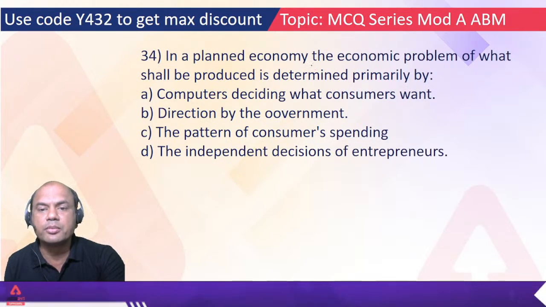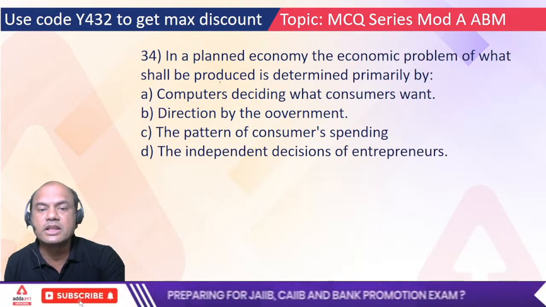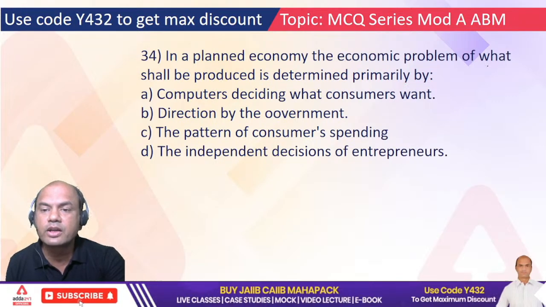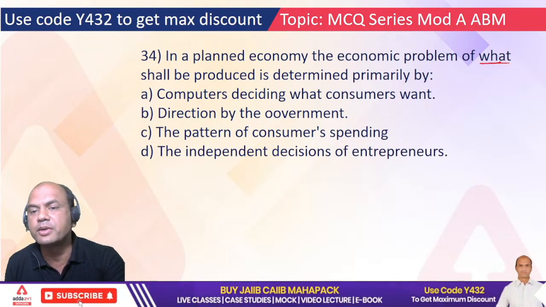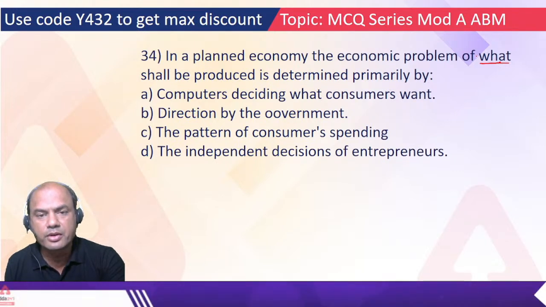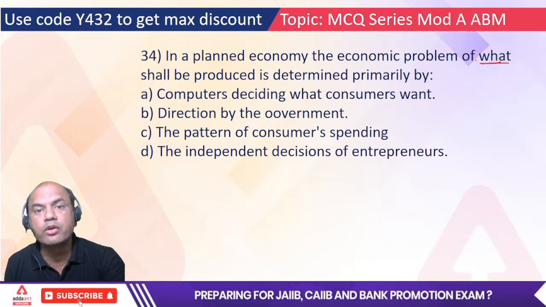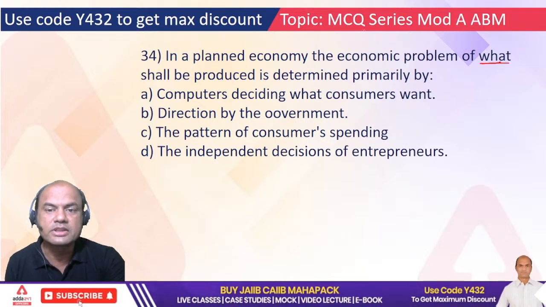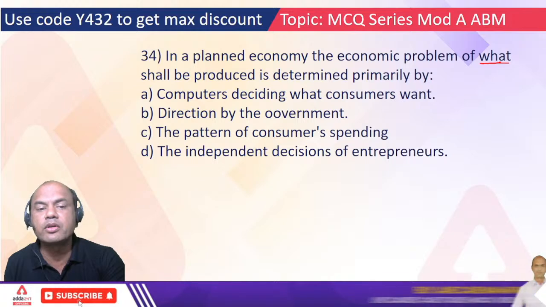In a planned economy, the economic problem of what shall be produced is determined primarily by. So see here, what are the three problems which are faced by any planned economy? What is to be produced, how is it to be produced, and for whom it is to be produced, right? Basics of economics. So what shall be produced is primarily determined by what?